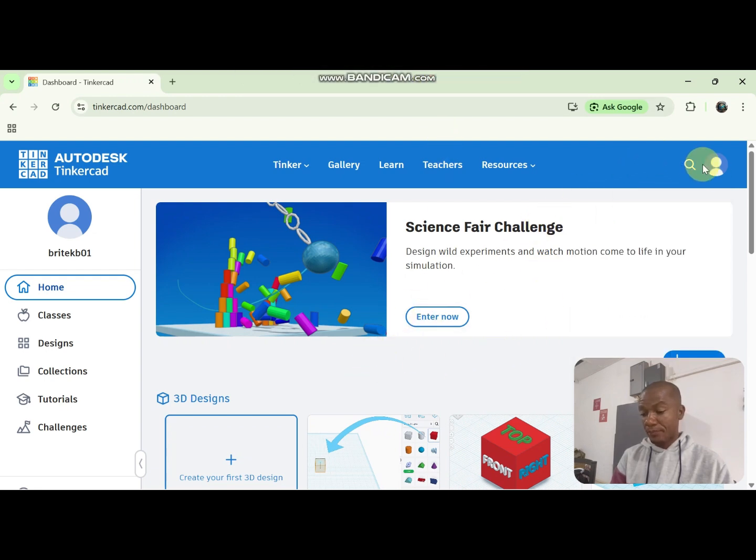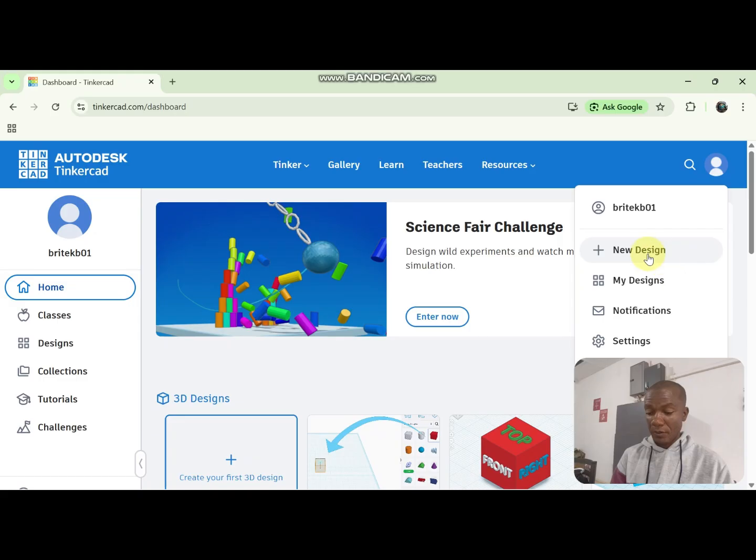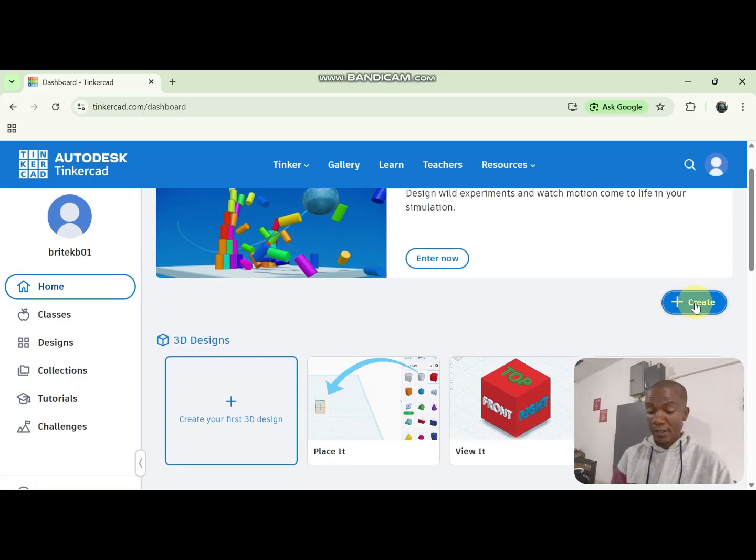So here you can start with new designs. Some of the designs that I have are in my notifications. Then when you come here, we have create. So here we can create a 3D design, a circuit, or block code, or code in blocks. So the circuit is where we do the electronics, the Arduino things. So today we are going to do a 3D design.